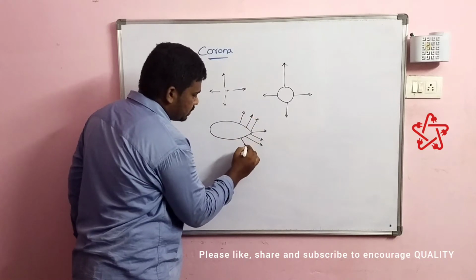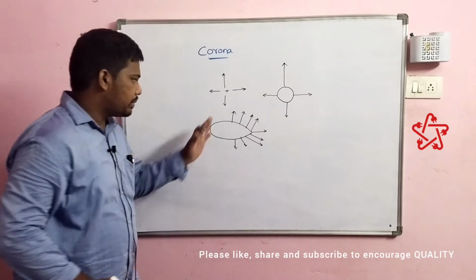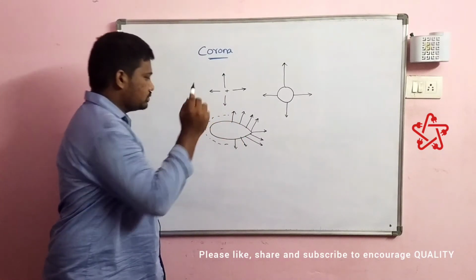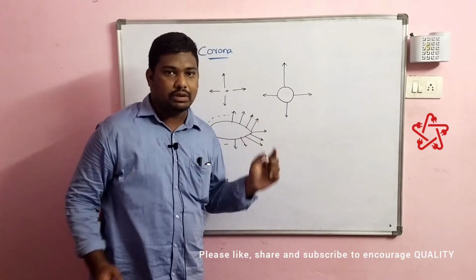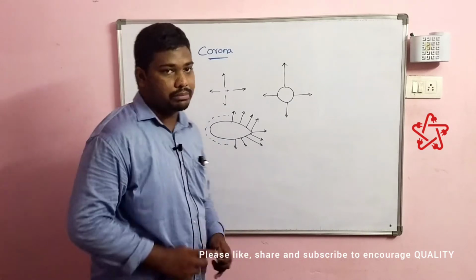The electric field generally emanates perpendicular outward, but at the sharp edges the electric field intensity will generally be very high. Keep this in mind for some time.